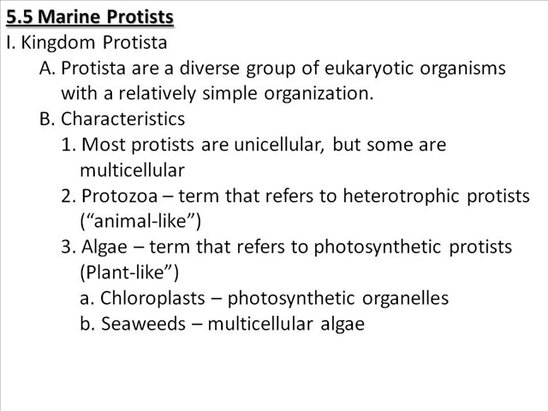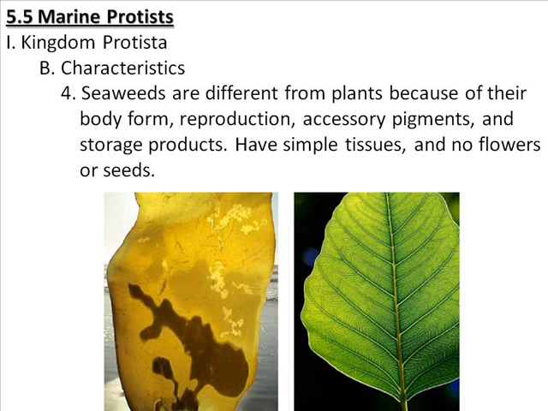They're in kingdom Protista. Now, algae is a term that refers to photosynthetic protists. So they are plant-like, but again, they're not real plants. Algae, of course, are plant-like because they have chloroplasts, which are photosynthetic organelles. Notice that some of the bacteria that were photosynthetic did not have chloroplasts because they were prokaryotes. Algae, being in kingdom Protista, are eukaryotes and have organelles like chloroplasts. Seaweeds, as I mentioned before, is a term that refers to multicellular algae.